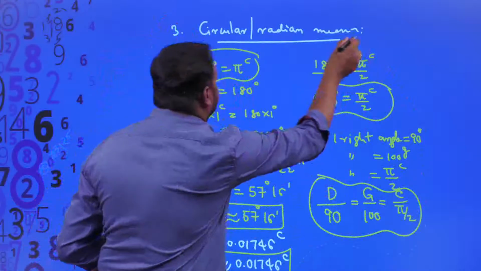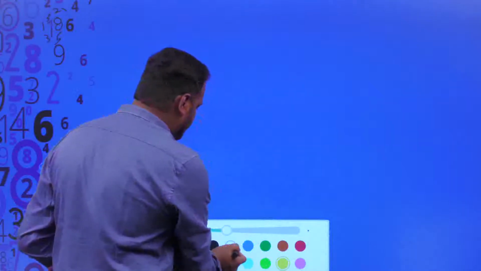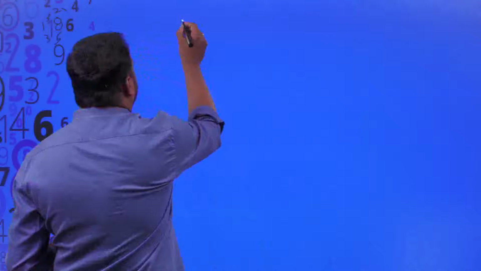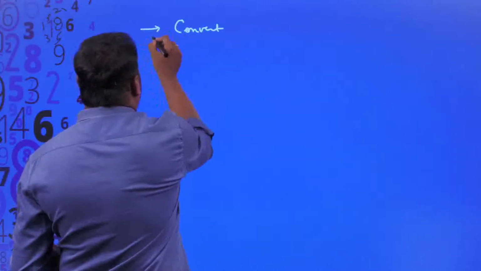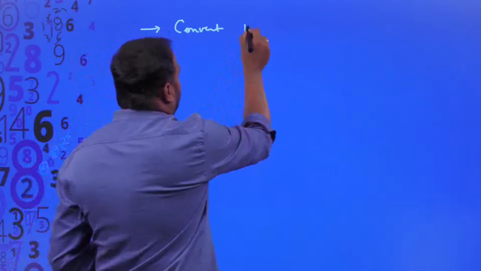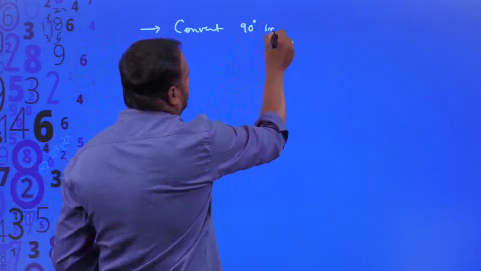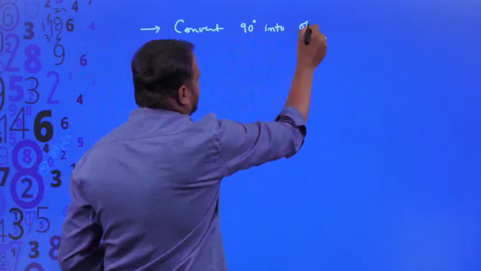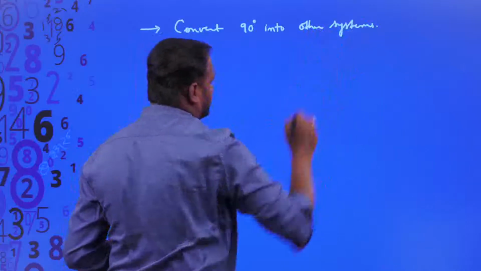We are simply discussing what the units of measurement of an angle are. We did not enter into the real trigonometry, right? So for example, the given question is: convert 90 degrees into other systems.